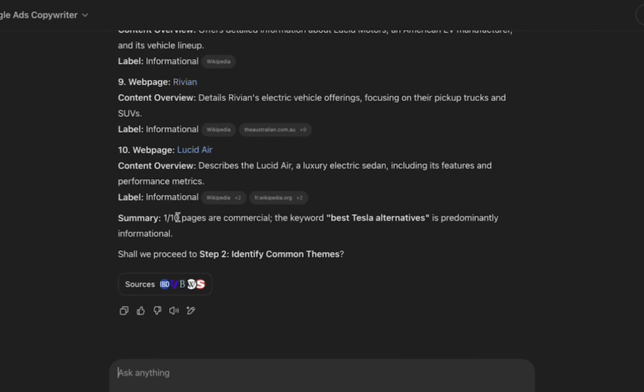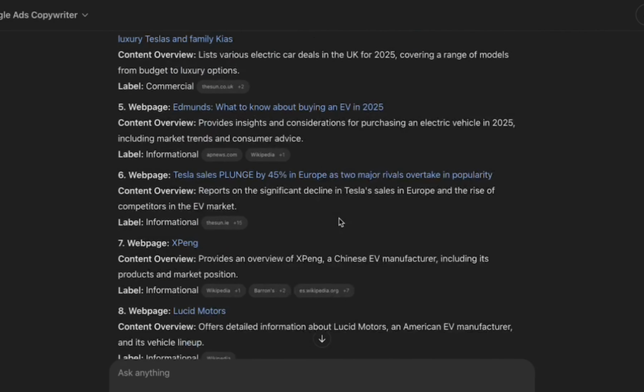So here it says 1 out of 10 pages are commercial, and best Tesla alternatives is predominantly informational. That's very interesting, right? I would have actually suspected this to be commercial, but it found that it's not that commercial at all.